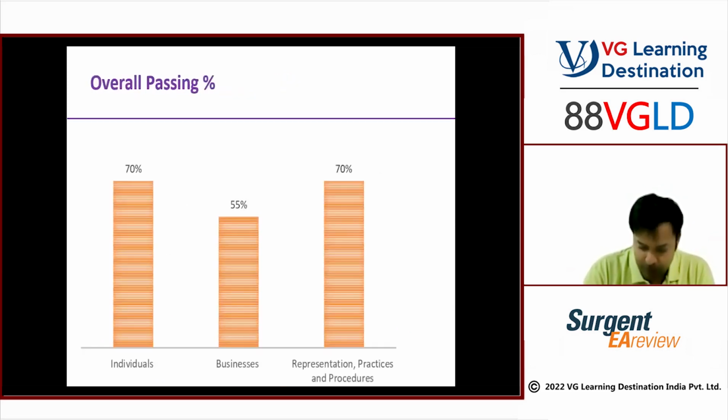Is it tough? So I will share with you the overall passing percentage. The overall passing percentage on an average for part 1 and part 3 is approximately 70%. Part 2, since it's very bulky, is relatively lesser. It is almost 55% in that case, overall passing percentage.